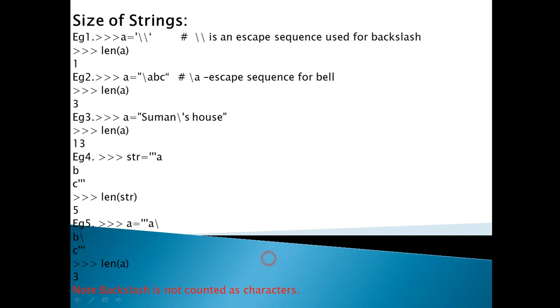So this is regarding the string type, and all the examples you need to check on your system. I will give you the assignment based upon the taught chapters, so you must do the assignment in the classwork copy or the assignment copy if you have. We will meet in the next class, and the next chapter is flow of control. Your IP teacher Mamta ma'am will give the lecture on the rest of the topic, the flow of control chapter, and after that chapter I will again come back.